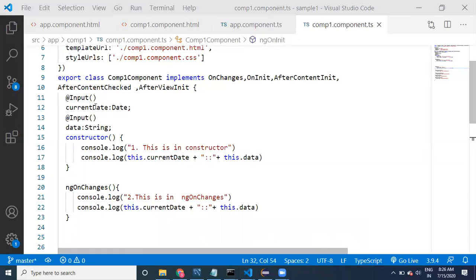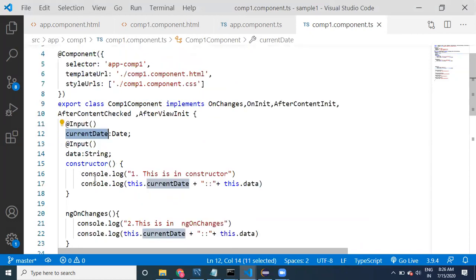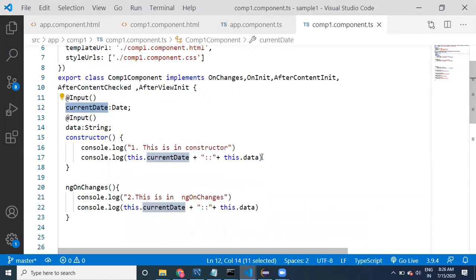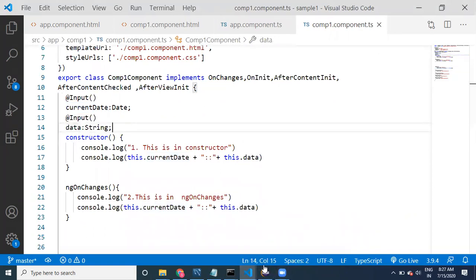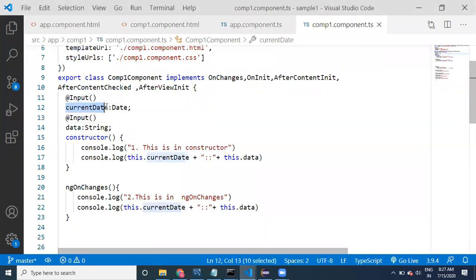Is anything wrong? Not this.date, the variable is currentDate. Current date. This is data. Okay, yeah, all right.